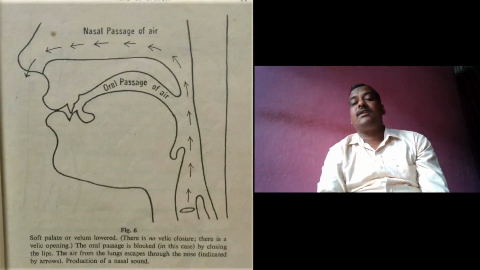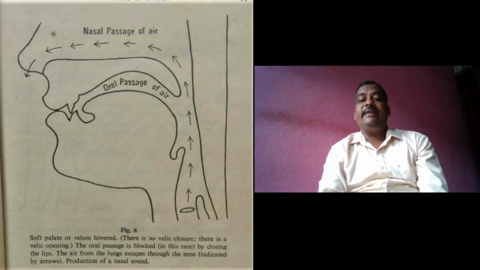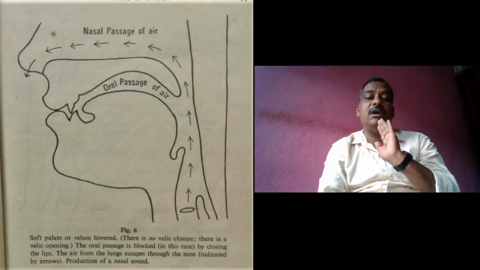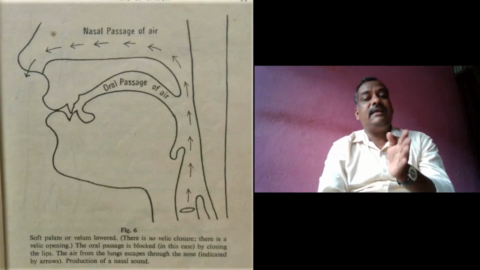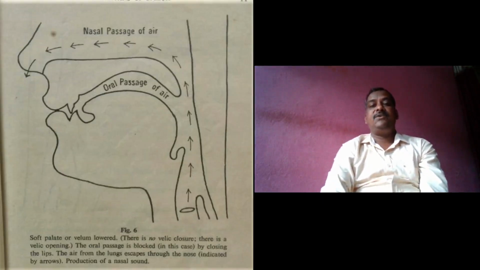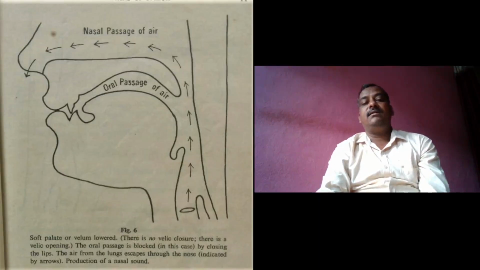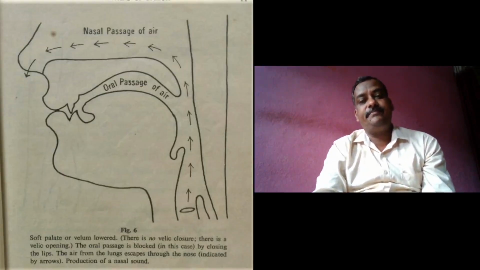So the egressive air, the air which we breathe out, is released through our mouth only, and these sounds are known as oral sounds. So in this session, we have seen the articulatory system.